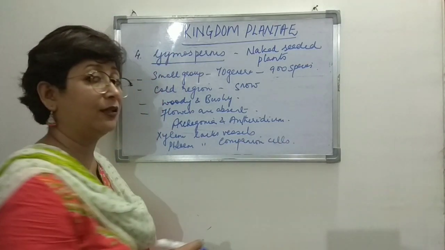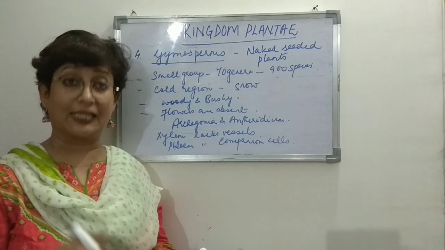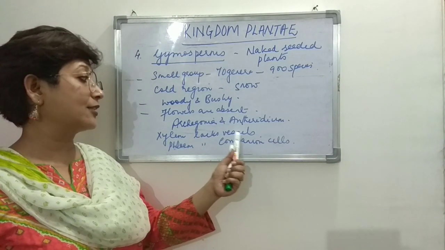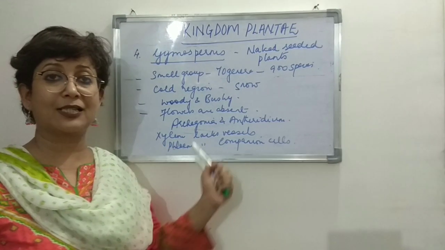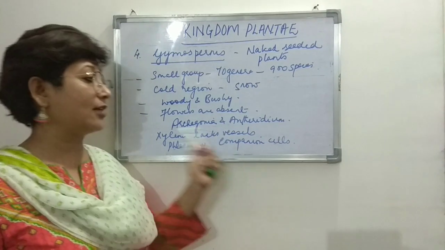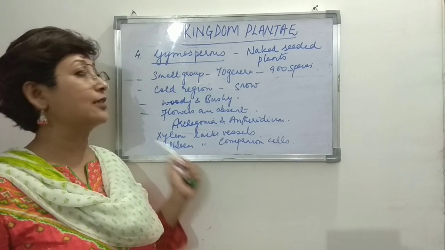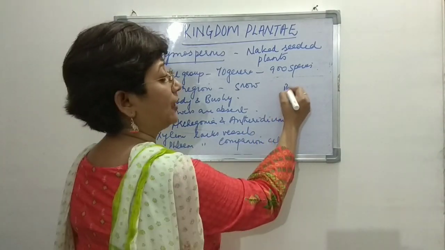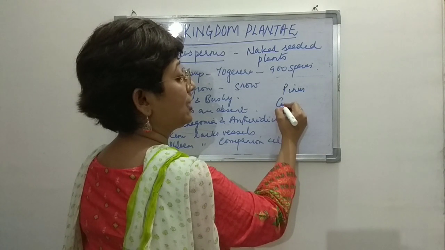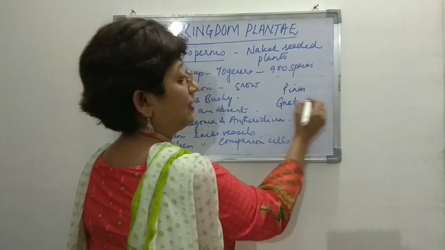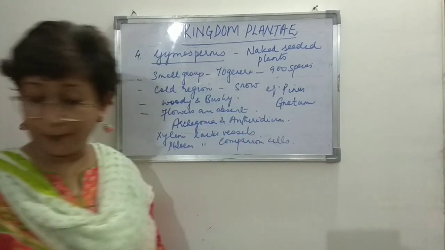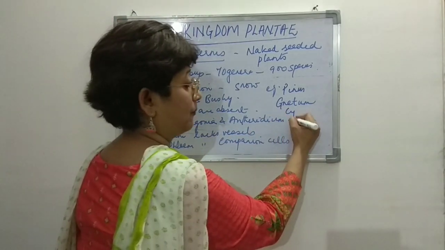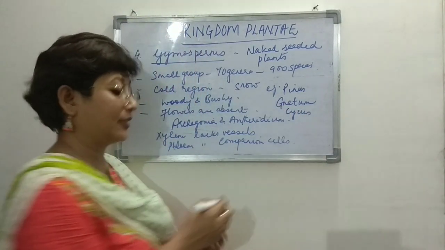Remember, I told you that not all the 4 elements are present in some categories. So here, xylem and phloem are present, but xylem lacks vessels and the phloem lacks companion cells. Lacks means vessels are absent in xylem and companion cells are absent in phloem, right? So, Pinus is one example. Gnetum is another example, right? Cycas, you must have heard. Cycas is another example. Cycas, Pinus, Gnetum, these are the examples, right?